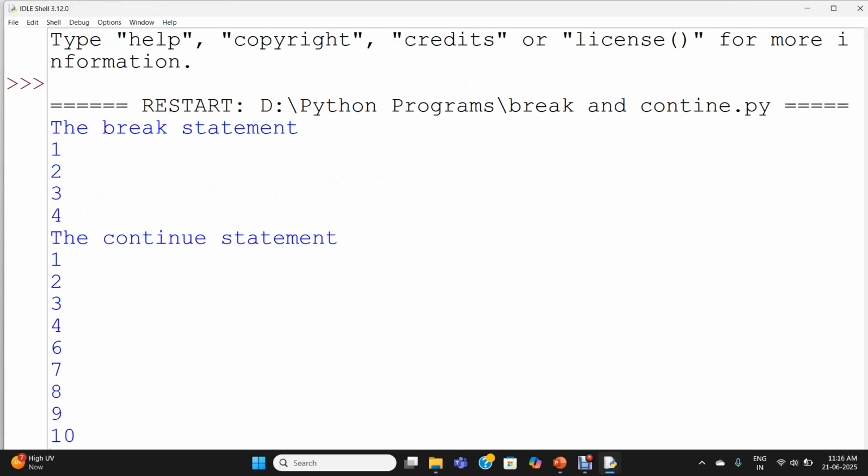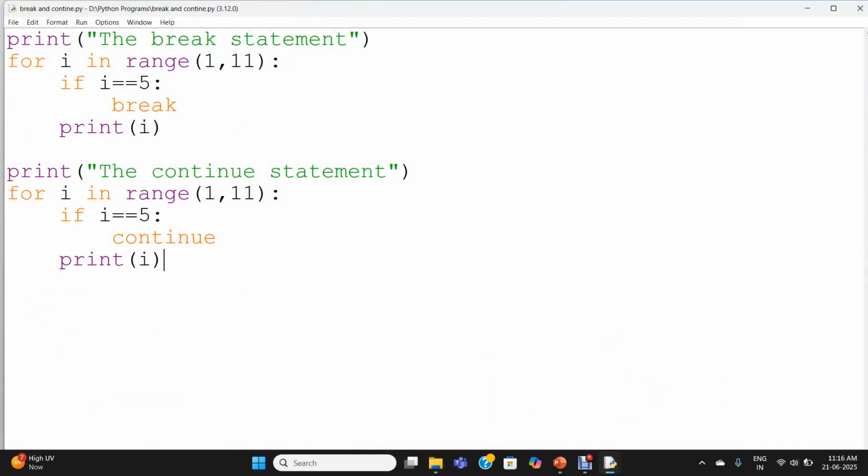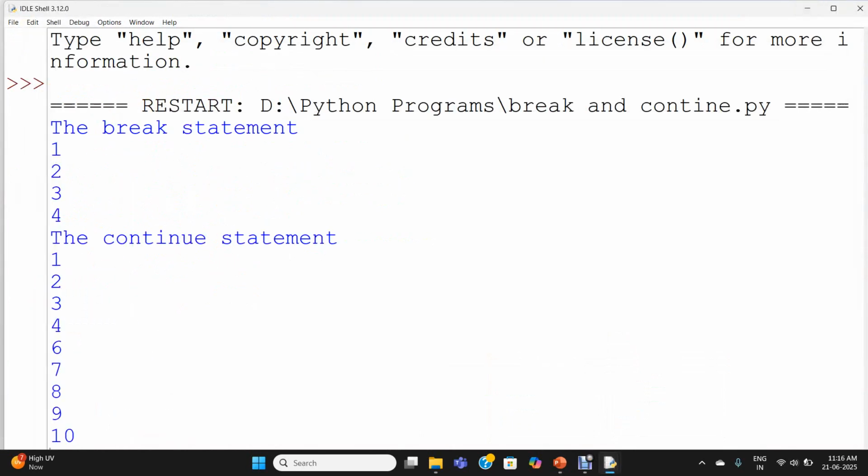See, initially in the break statement, when i becomes 5, the break is encountered. That's why the control will come out of the loop. Only the values 1, 2, 3, 4 get printed. So this is the nature of the break statement.